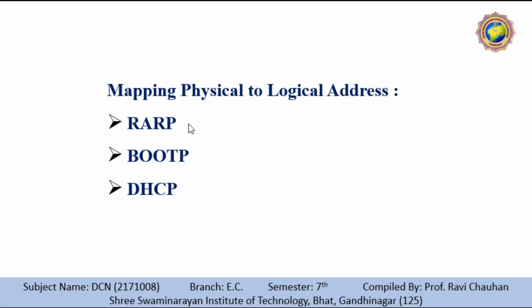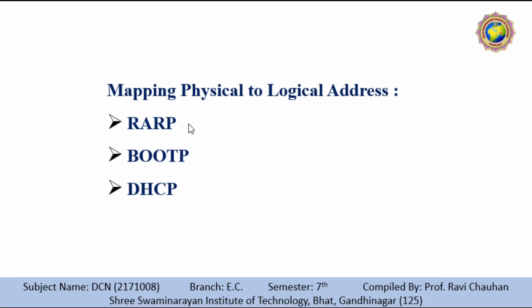To create an IP datagram, a host or a router needs to know its own IP address. The IP address of a machine is usually read from its configuration file stored on a disk.